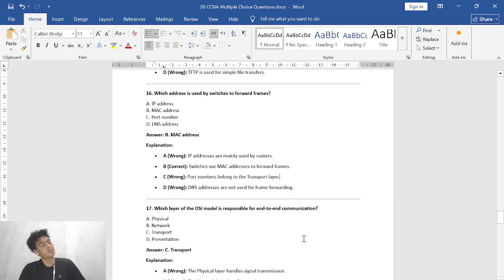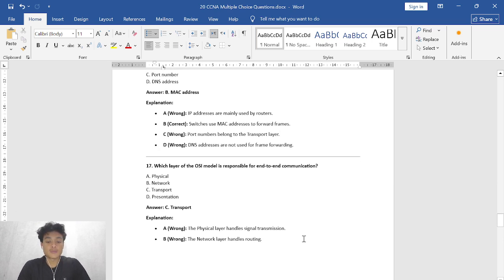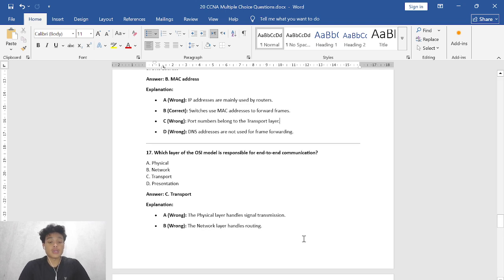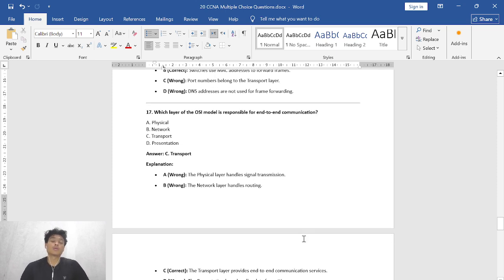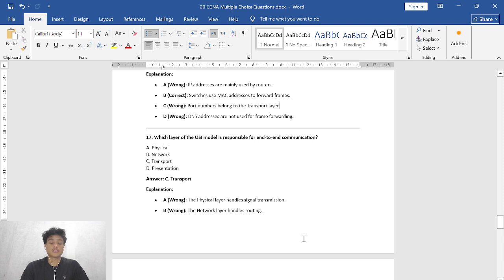And then number 17, which layer of the OSI model is responsible for end-to-end communication? A. Physical layer. B. Network layer. C. Transport layer. D. Presentation layer. So the correct answer is C, Transport layer. Here's the explanation.